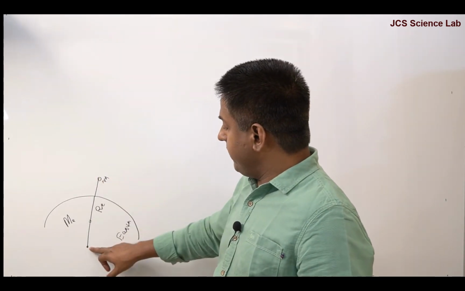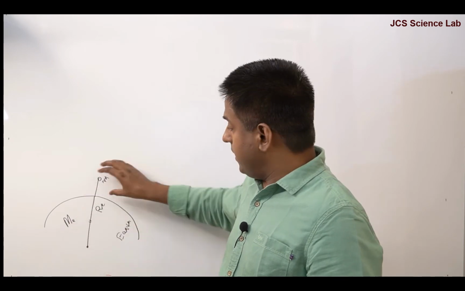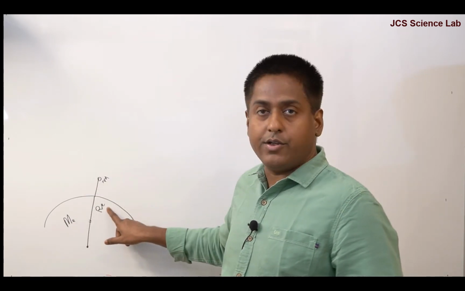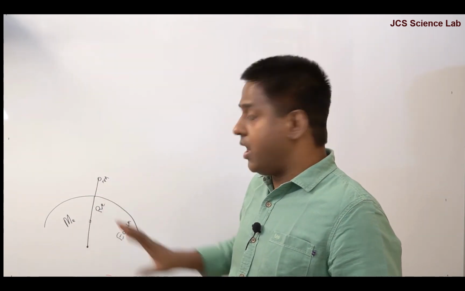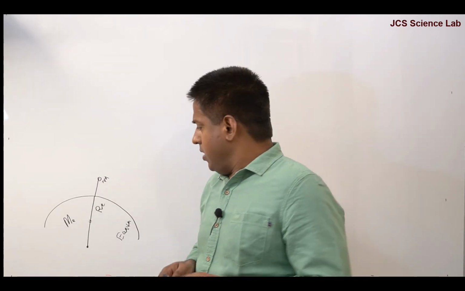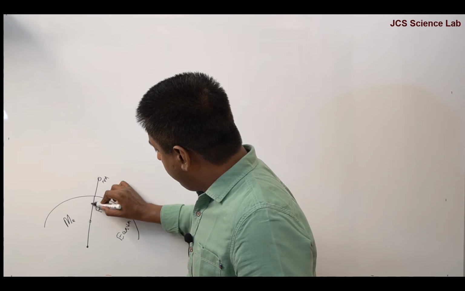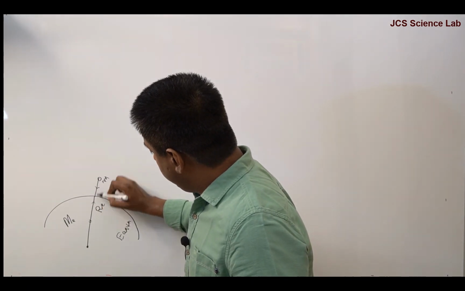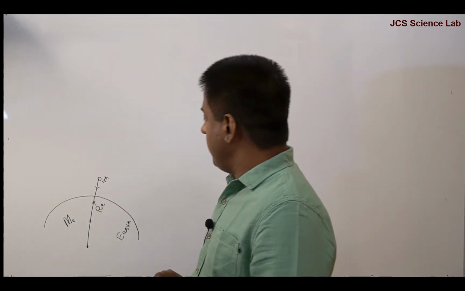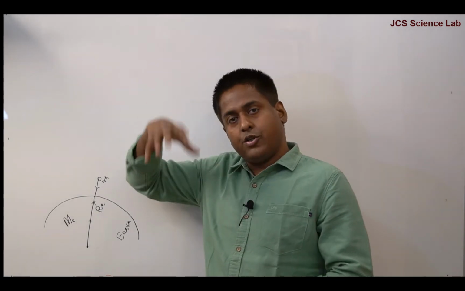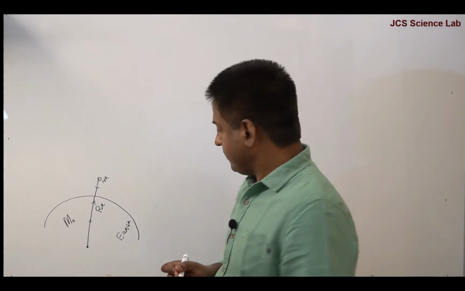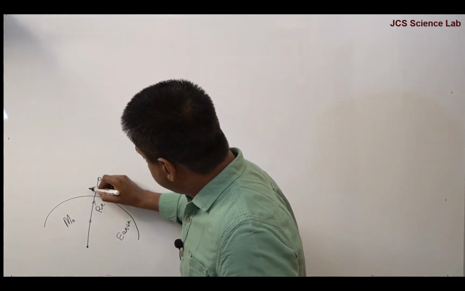So the distance between the center of the Earth and this object is radius of the Earth, which I consider RE. So we know that the force is exerted between these objects. Let's say this force is F.